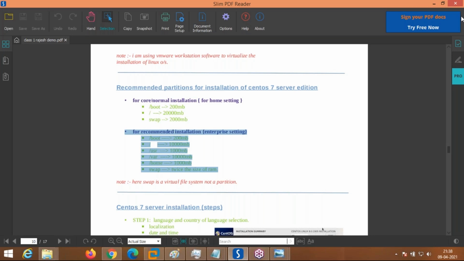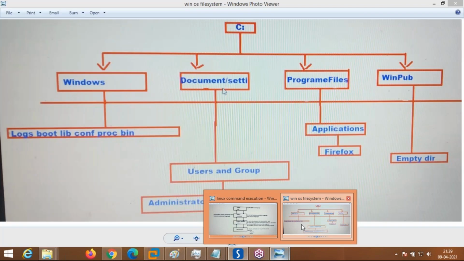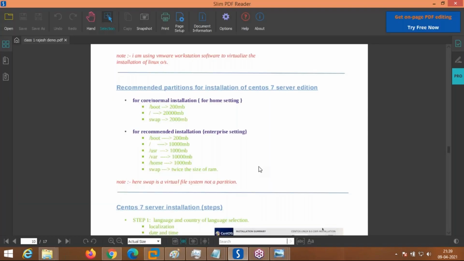Surendra: Sir, you will teach basic commands, no, sir? Basic Linux commands, yes, all the things I'll teach you. First, I will show you the installation of the operating system so that you can work at your house. After the installation, I will show you how the file systems are arranged in Windows and Linux. After that, I will start with the basic commands like pwd, cat, vi, everything will be shown. Later, we are going to increase one level to new topics.